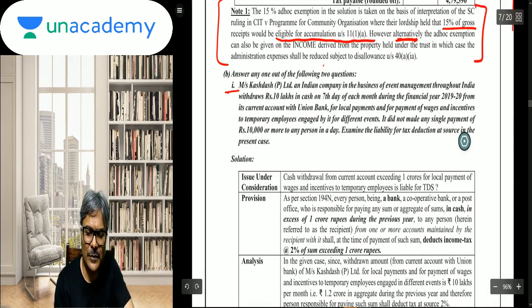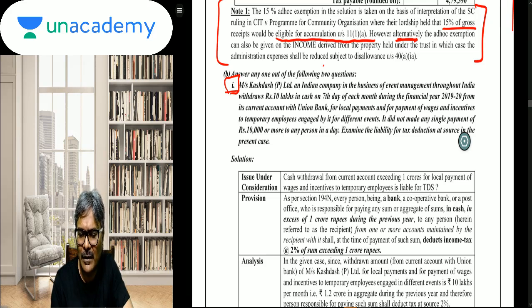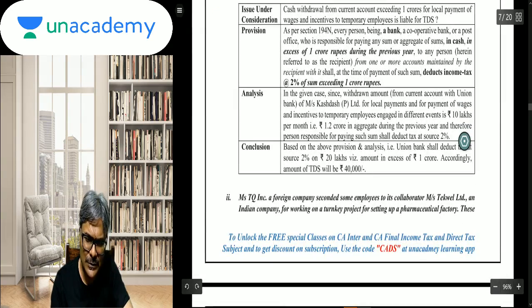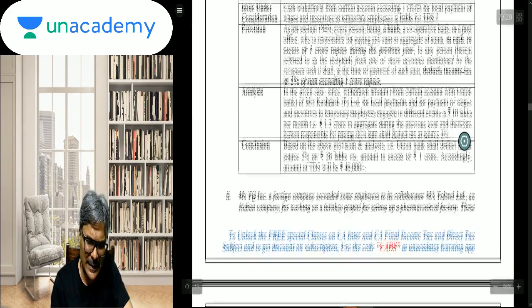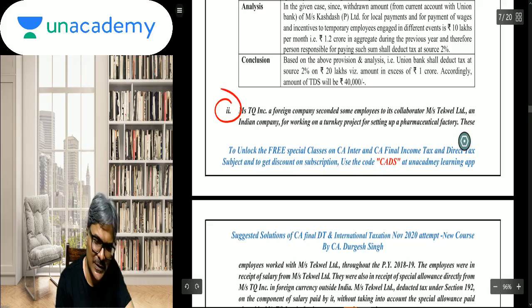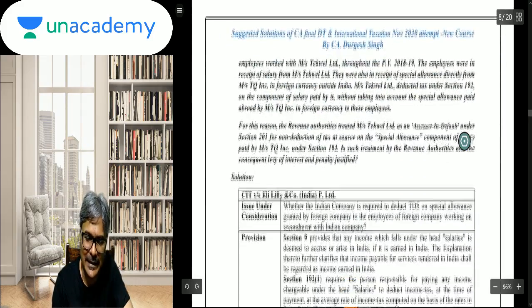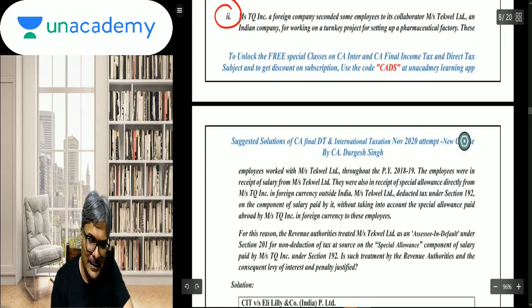Question number 1, students, was based on the 194N amendment. The total withdrawals from the bank was how much? More than rupees 1 crore. Then the bank would come under the obligation to deduct the TDS under section 194N at the rate of 2%. So students, that is one thing that I have analyzed, and I think every one of you would have got the same solution. Question number 2, this is what I was talking about, students. Eli Lilly. Let's read this question.